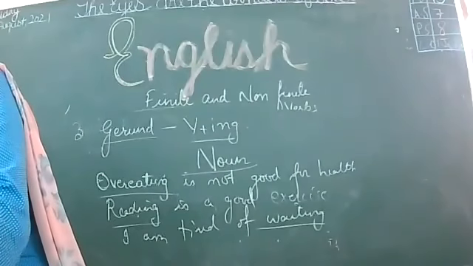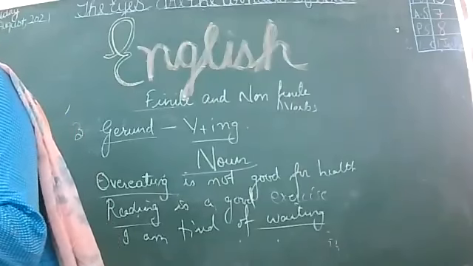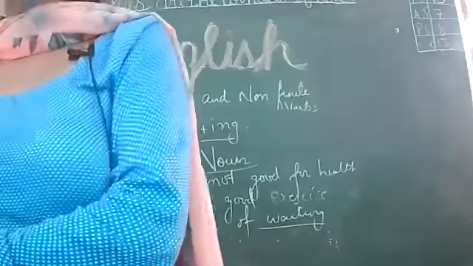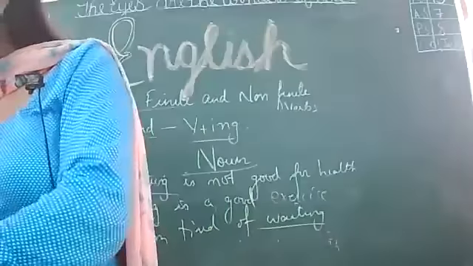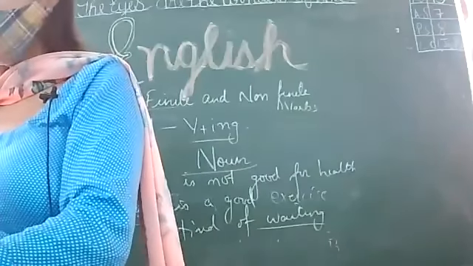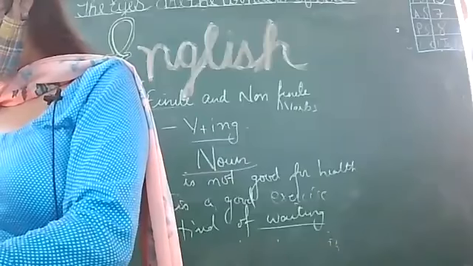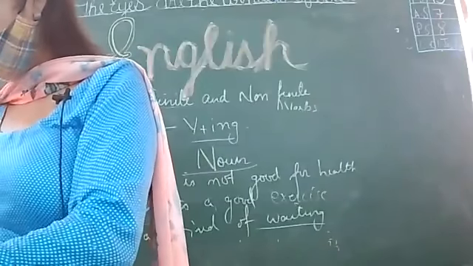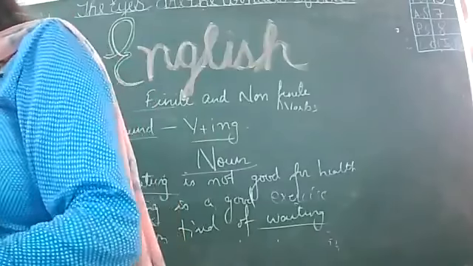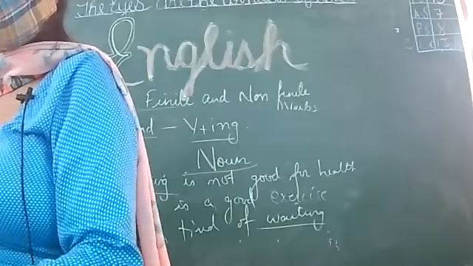Next, we let him dash early. We let him go. With "go", we use bare infinitive, not "to". We let him go early as he wanted to meet his parents. Please let her dash and dash on the stage. Please let her dance and sing. Bare infinitives will be used with these.